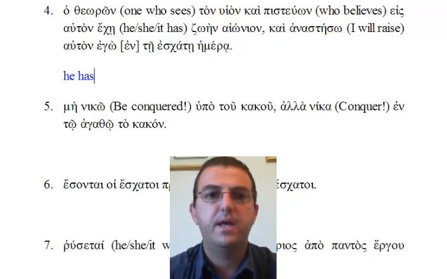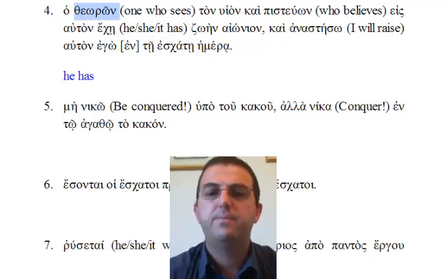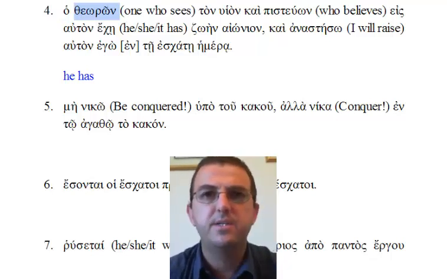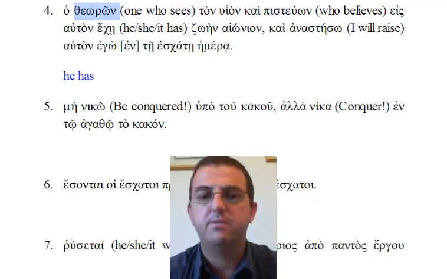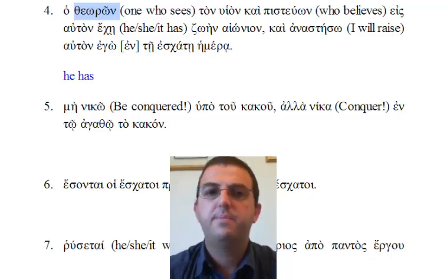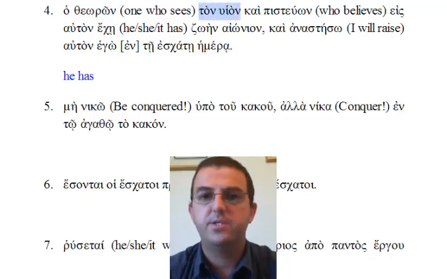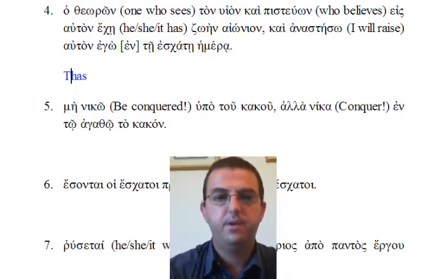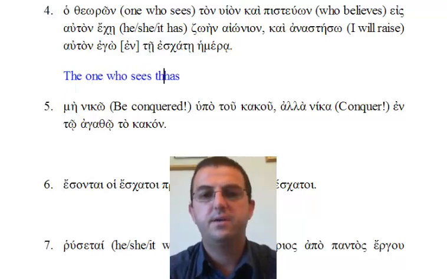Next we look for nouns in the nominative case. And this one is a little bit complex because we have ho theoron. You know that ho is nominative masculine singular. Theoron is a participle, which we haven't covered yet. Participles are adjectival verbs. They're a combination of verbs and adjectives, and often they function as nouns in sentences, which is the case here. Ho theoron is the one who sees, and it takes a direct object in the accusative case, ton hion. So we've got the one who sees the sun.